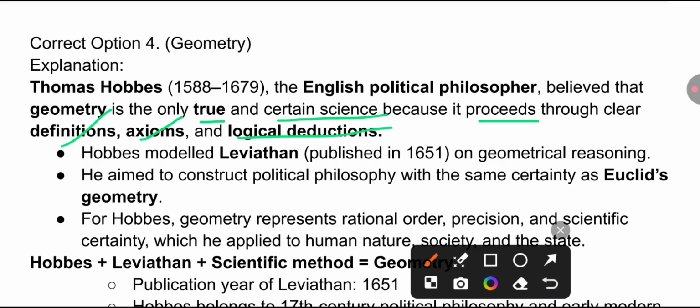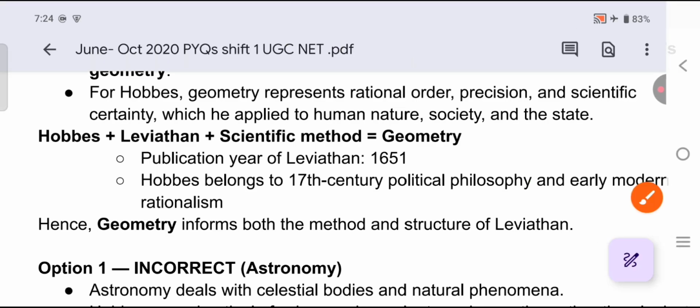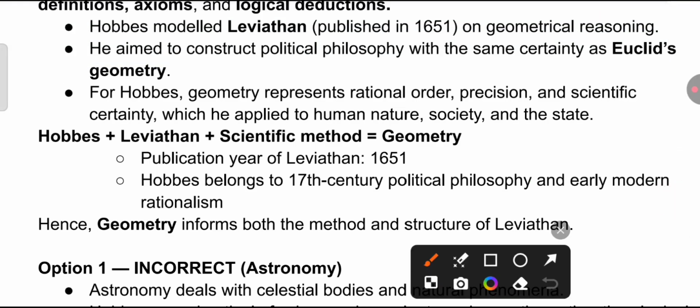Now, Hobbes modeled Leviathan, which was published in 1651, on geometrical reasoning. He aimed to construct political philosophy with the same certainty as Euclid's geometry. Remember the reference? So for Hobbes, geometry represents rational order, precision, and scientific certainty, which he applied to human nature, society, and state. So you can simply remember the publication year, Leviathan, 1651.